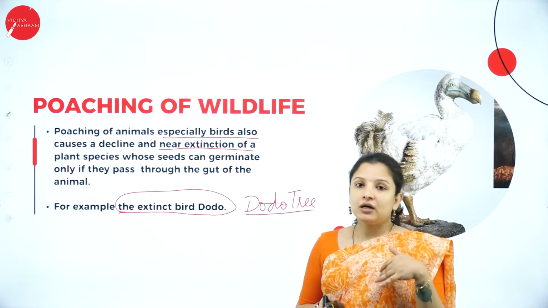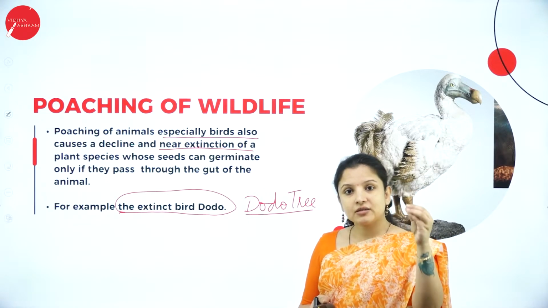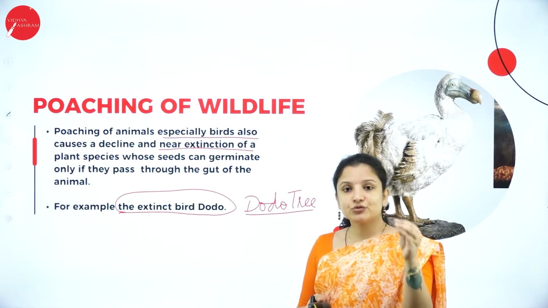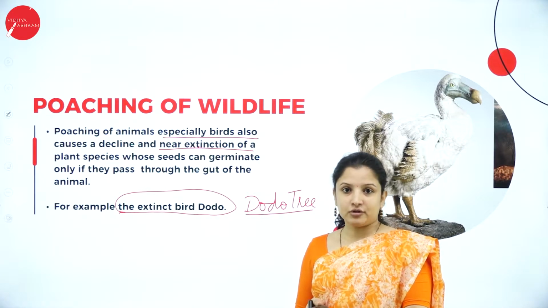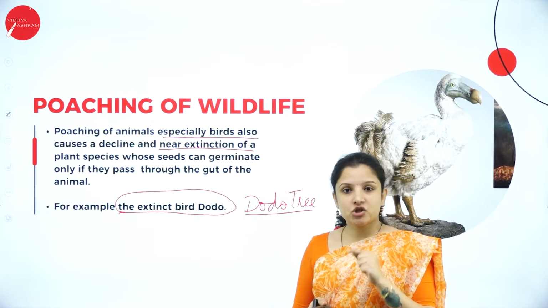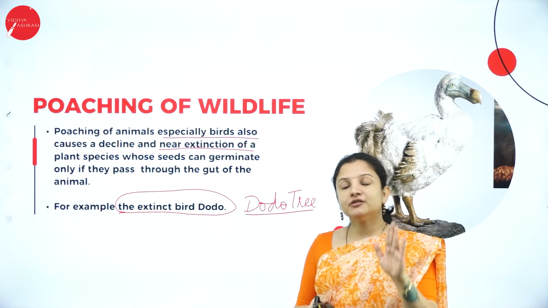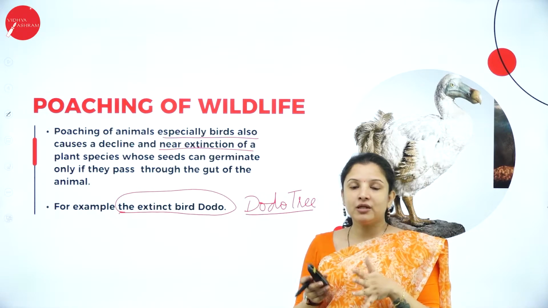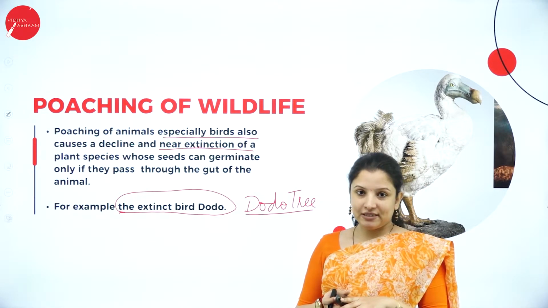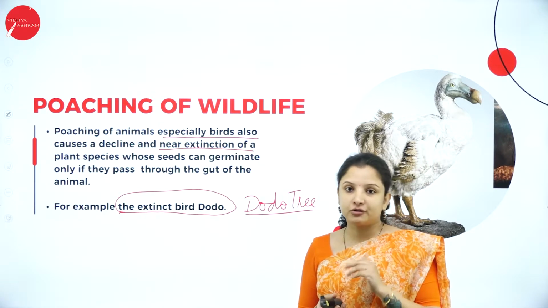So here what happens is, only if the seed passes through the gut or the intestine of the dodo bird and then falls on the ground, then only will it germinate. Otherwise, these seeds will not germinate, because in the dodo's intestine there are some chemical compounds which will break open the hard seed coat, or make the seeds germinate when they fall on the ground.